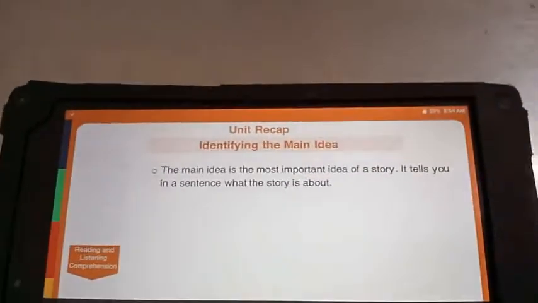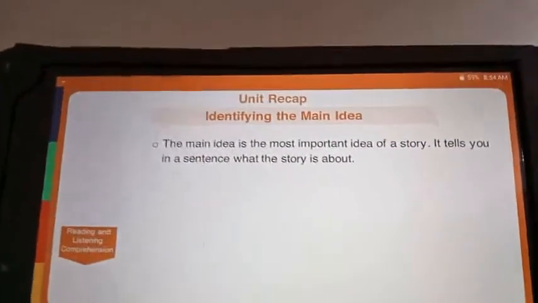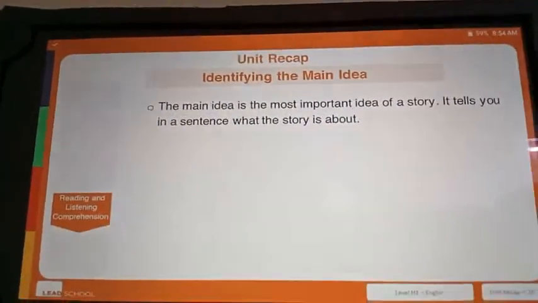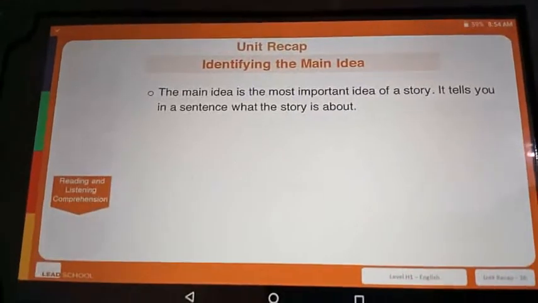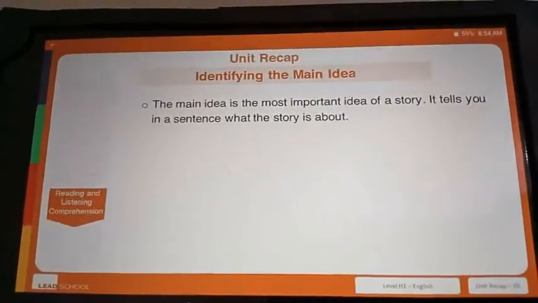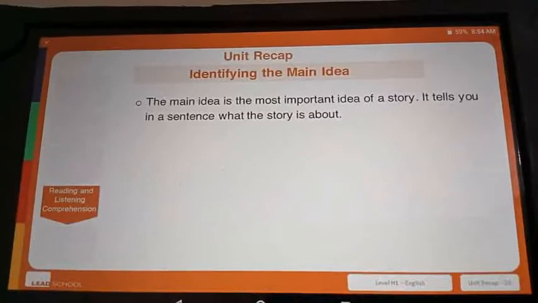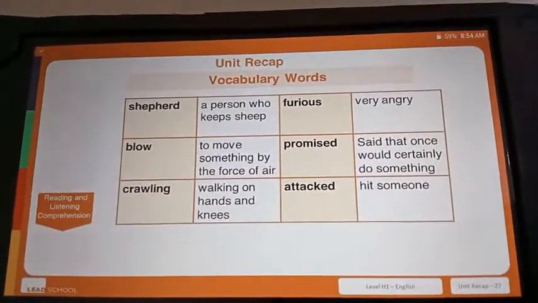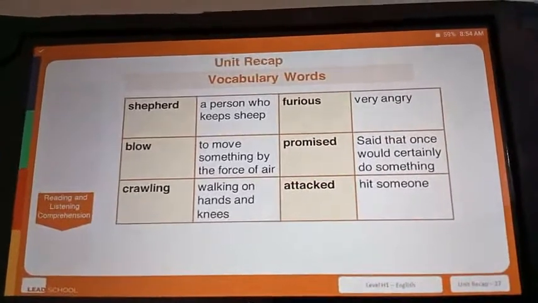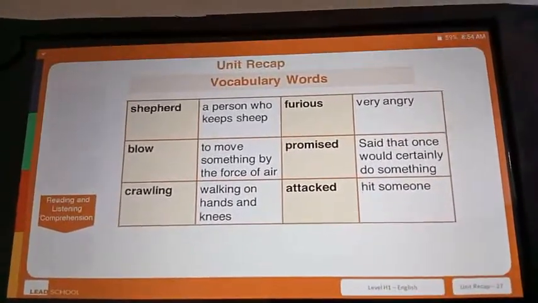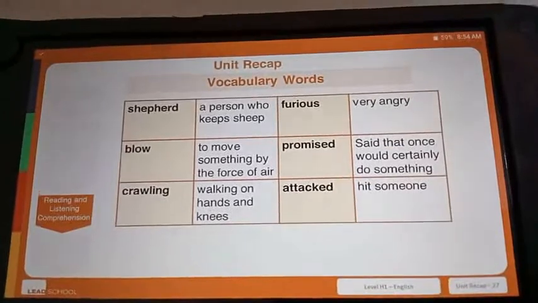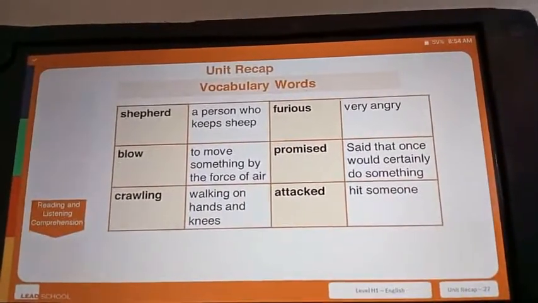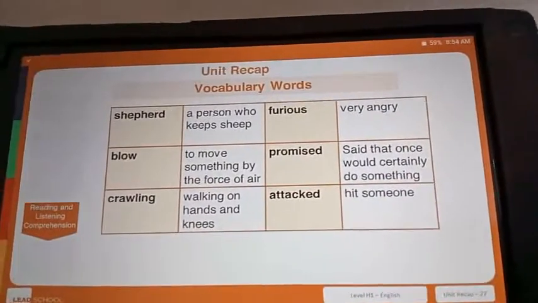We also revised identifying the main idea. You remember that the main idea is the most important idea of a story. It tells you in a sentence what the story is about. Then we also learned new vocabulary words like shepherd, furious, blow, promised, crawling, and adapt. We also learned the meanings of each of these words. For example, furious means very angry.